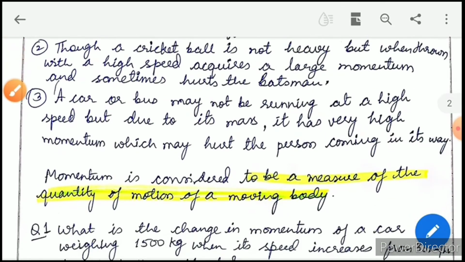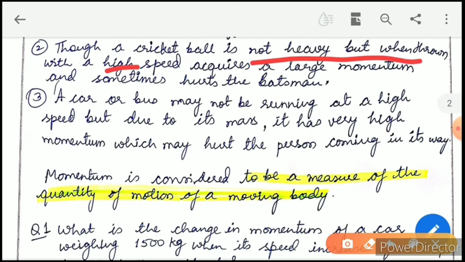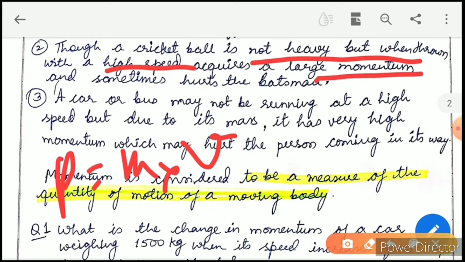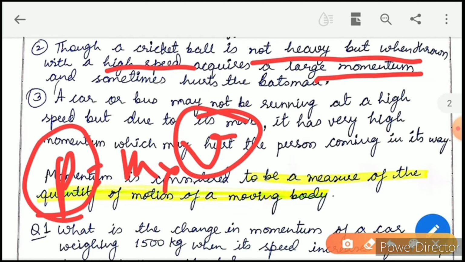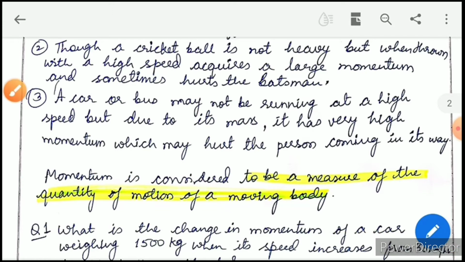Now let us see the second example. These are very good application-based examples for Newton's second law. Actually we are studying momentum. Though a cricket ball is not heavy, it is thrown with a high speed, so velocity becomes very high. So if this is high, the momentum will become high, and it may hurt the batsman if the batsman is not alert.